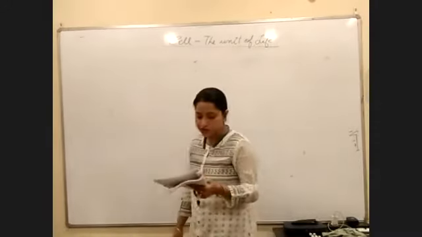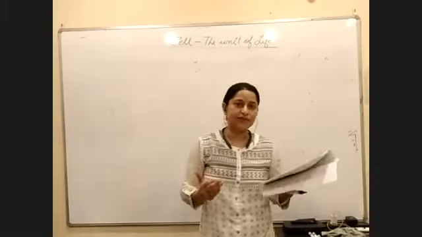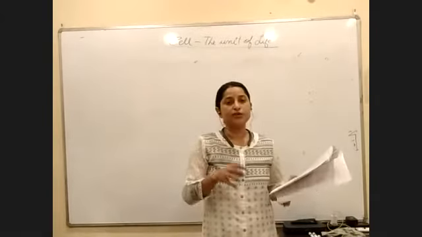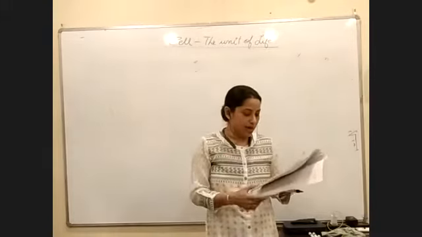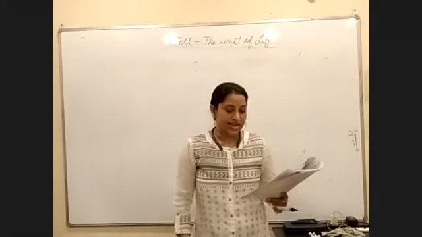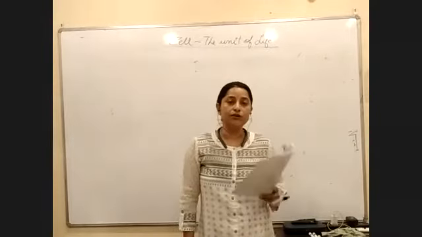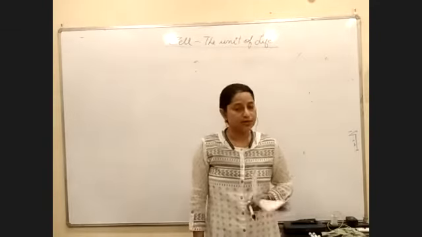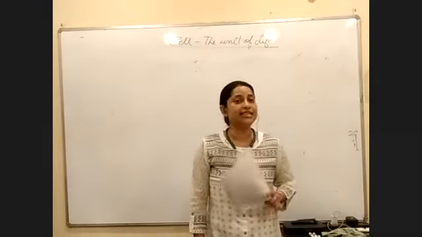Next, you come to the functions of a centriole. One function that we always talk about is obviously a role in cell division. To be precise, they are the ones who form the spindle fibers during cell division. The first function: it helps in the organization and development of cilia and flagella. No doubt they help in the formation of spindle fibers, but they are also responsible for the formation of cilia and flagella.